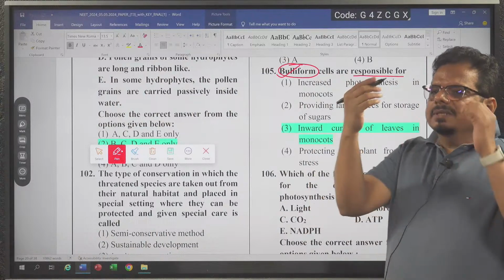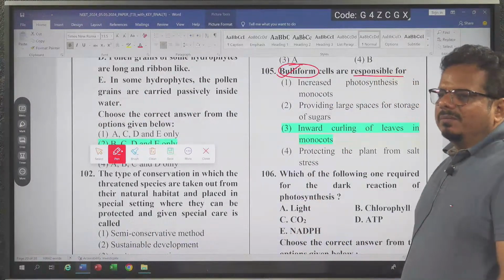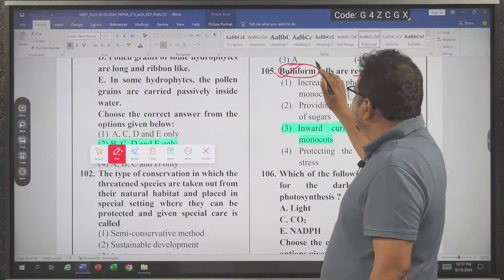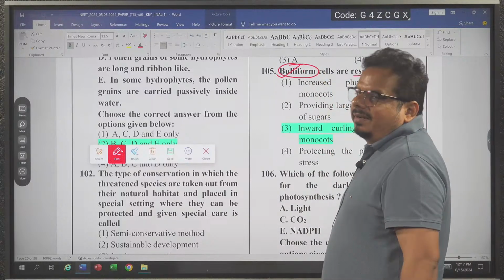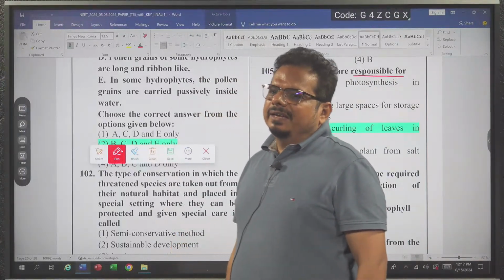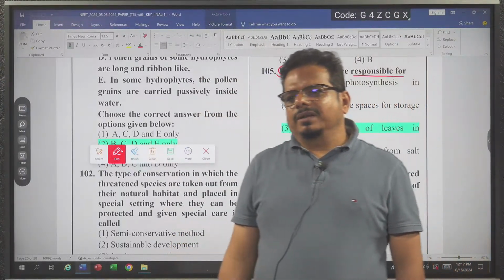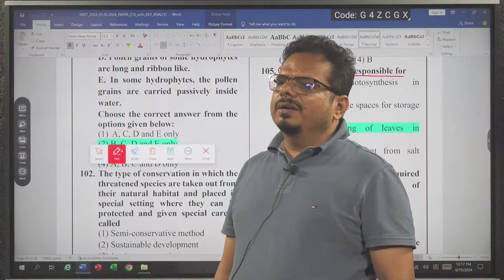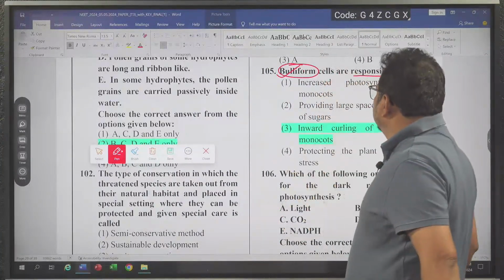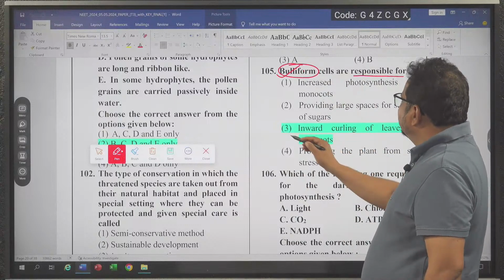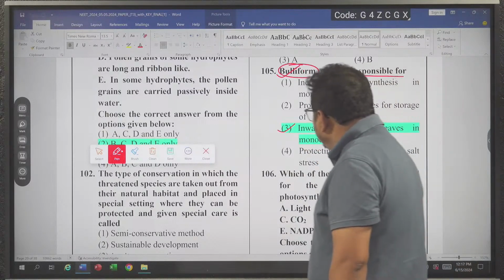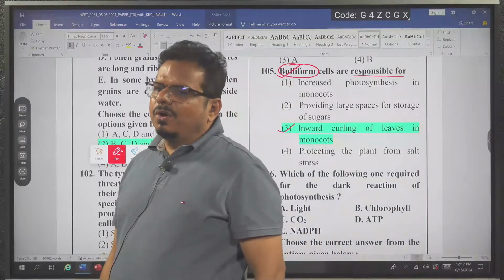We got some more information about bulliform cells also. Bulliform cell is present in monocot, on the adaxial surface. It is large, colorless, an empty cell. It becomes turgid when water is present, becomes flaccid when water is absent. When it becomes flaccid, it goes for inward rolling. So there are the options. Of course, the answer is inward curling of leaf in monocots, because it is not present in dicot.